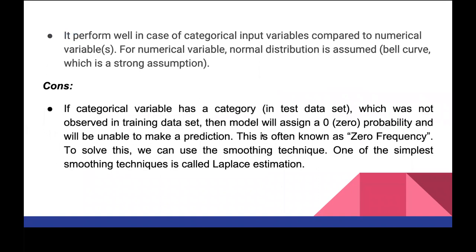This is often known as zero frequency. If a categorical variable has a category in the test data set which was not observed in the training data set, the model will assign a 0 probability and will be unable to make a prediction. To solve this problem, there is something called Laplace estimation. That is a little bit out of scope here, but there are remedies for these problems.